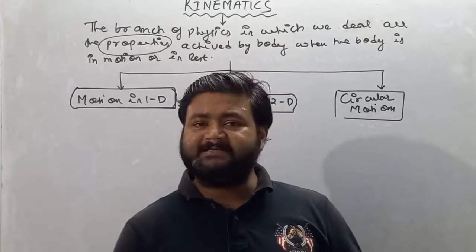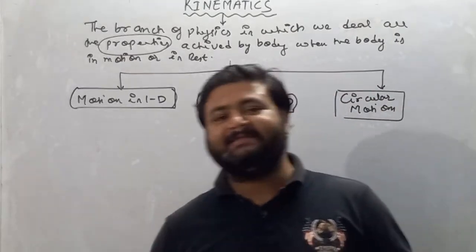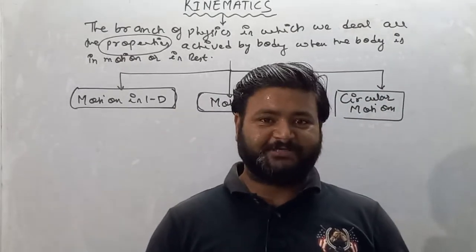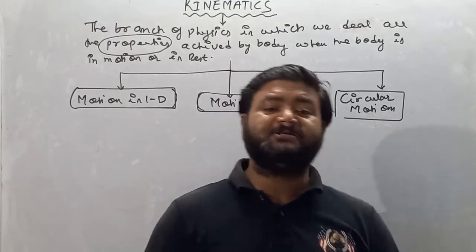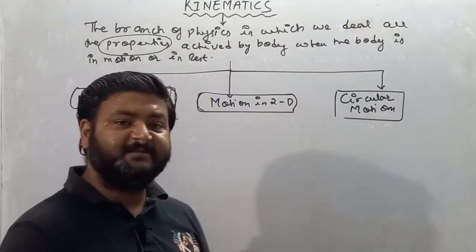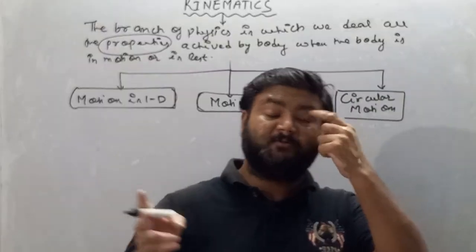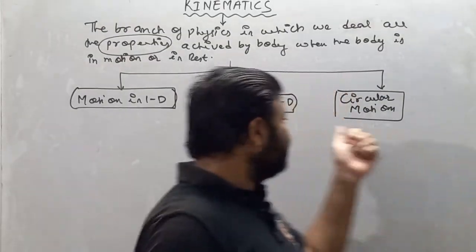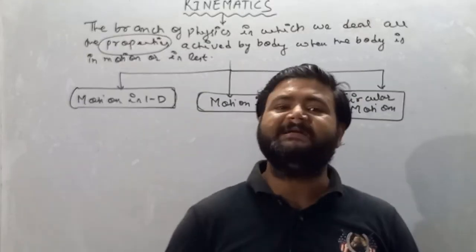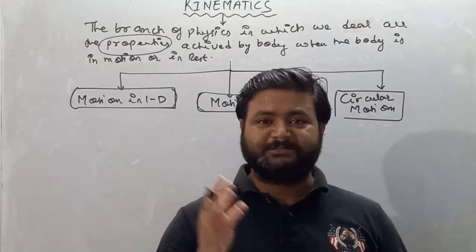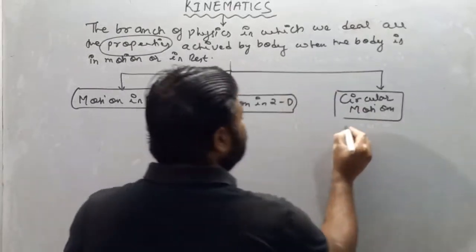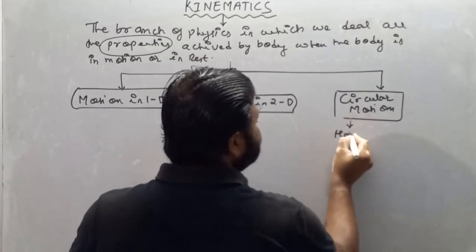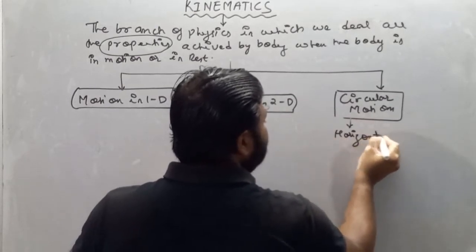Horizontal circular motion is an example of two-dimensional motion, and vertical circular motion is an example of three-dimensional motion. In kinematics we only deal with two-dimensional motion, so in circular motion we only deal with horizontal circular motion.